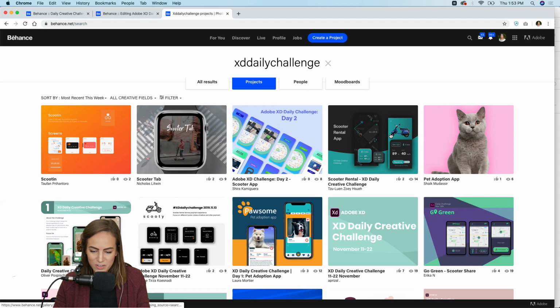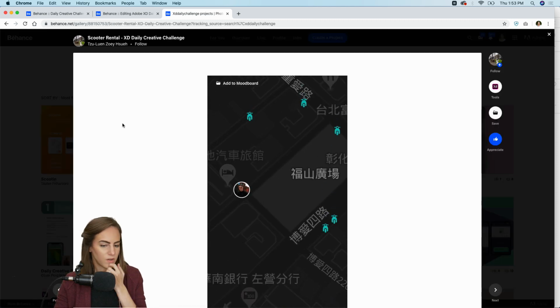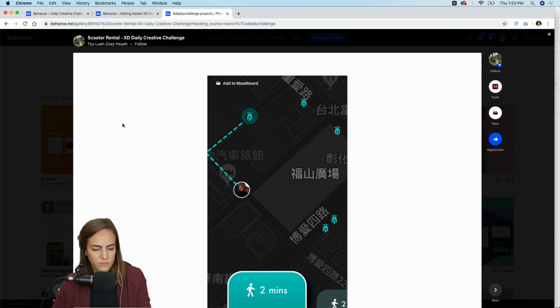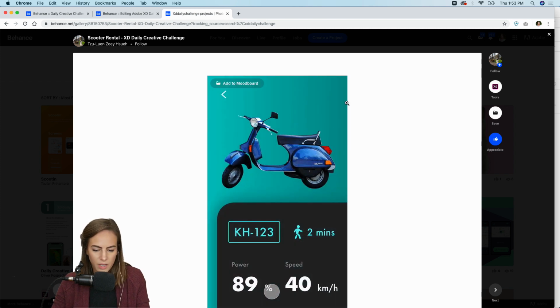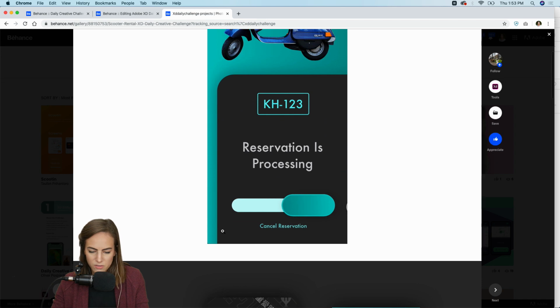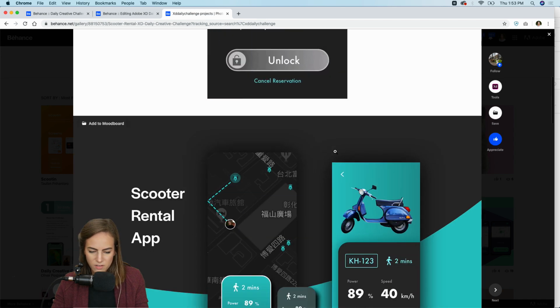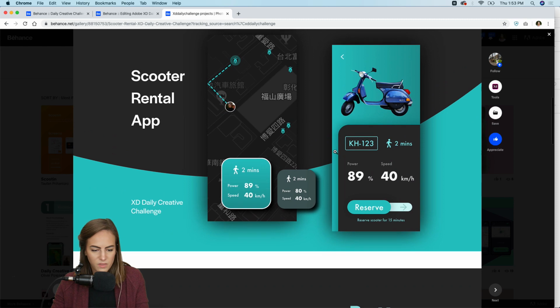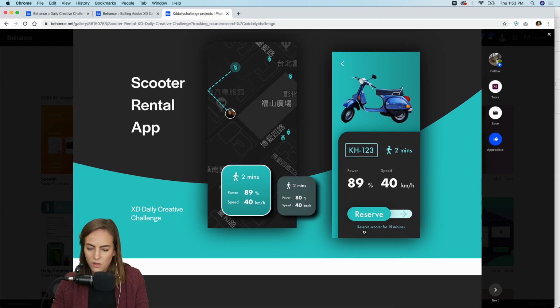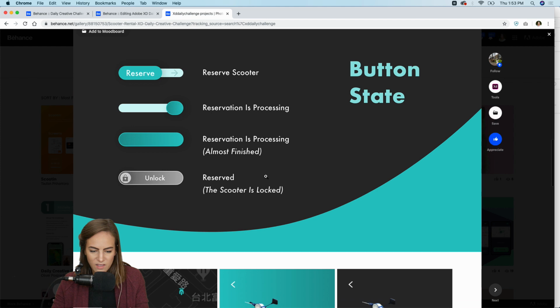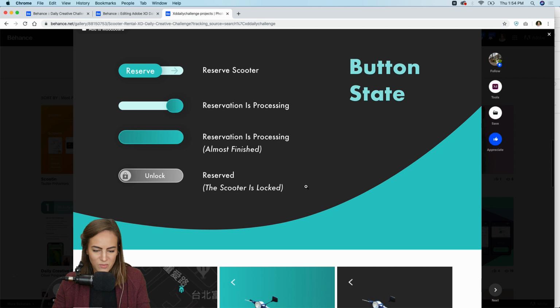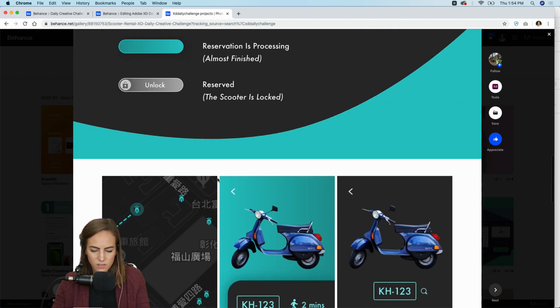All right, let's do another scooter one. All right, this one, oh, I think I looked at one of yours the other day. Sue Luen. Oh, let me go to the beginning. Oh, I can't. Shoot. Okay. So this is the scooter rental app. Love your mock-up here. We've got, looks like a reserve sliding button, and we've got the map over here. Some button states. Awesome! I love to see this. This looks so good. Reserve the scooter. Reservation is processing. Almost finished and unlocked.